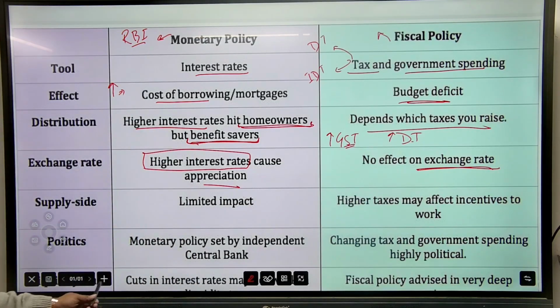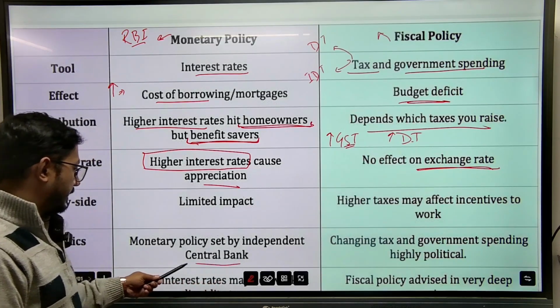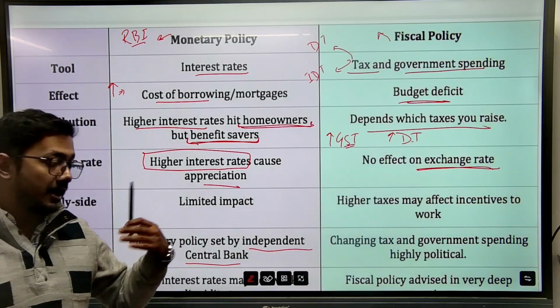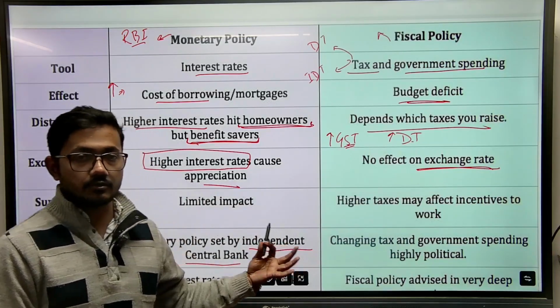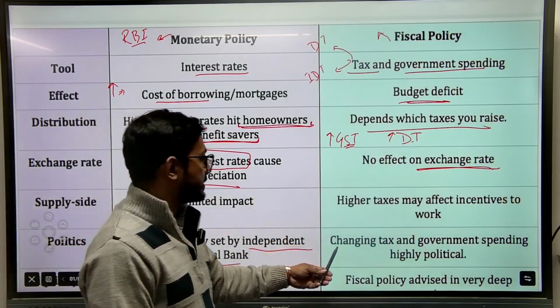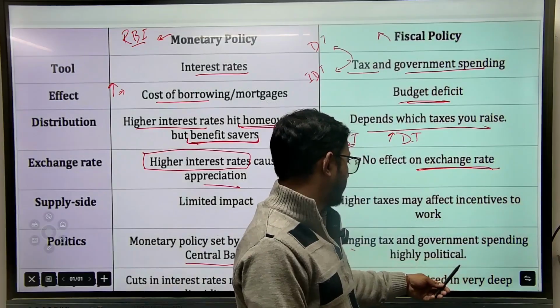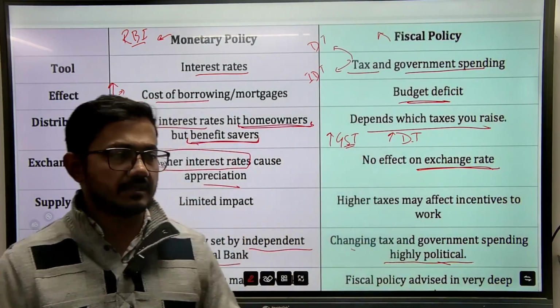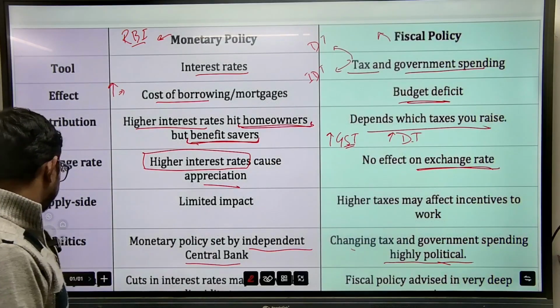Politics. Monetary policy is set by an independent central bank. The monetary policy that we are talking about is very much independent. That RBI is solely authorized to do it. But in the case of fiscal policy, changing tax and government spending is highly political because it is dependent on the parliament. It is dependent on the legislatures.